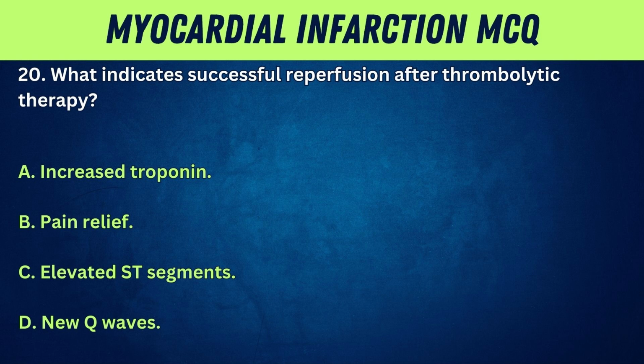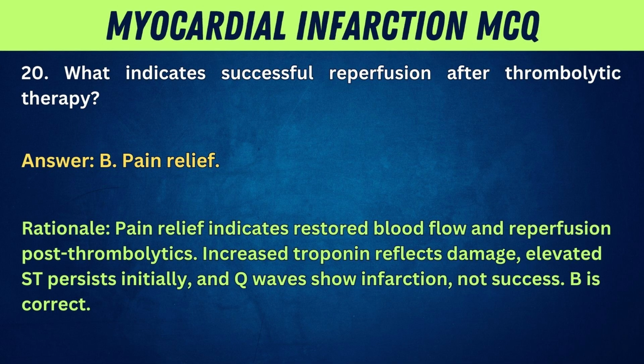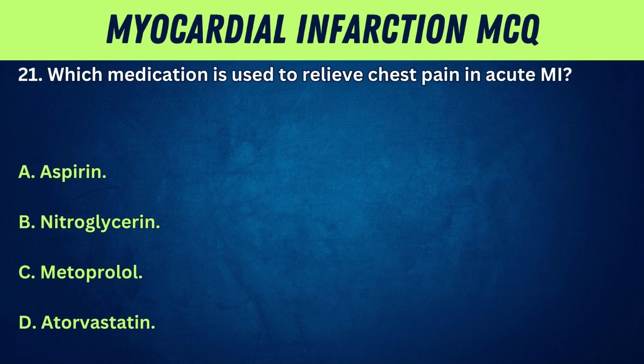A. Increased troponin. B. Pain relief. C. Elevated ST segments. D. New Q waves. Answer: B. Pain relief. Rationale: pain relief indicates restored blood flow and reperfusion post-thrombolytics. Increased troponin reflects damage. Elevated ST persists initially, and Q waves show infarction, not success. B is correct. 21. Which medication is used to relieve chest pain in acute MI?